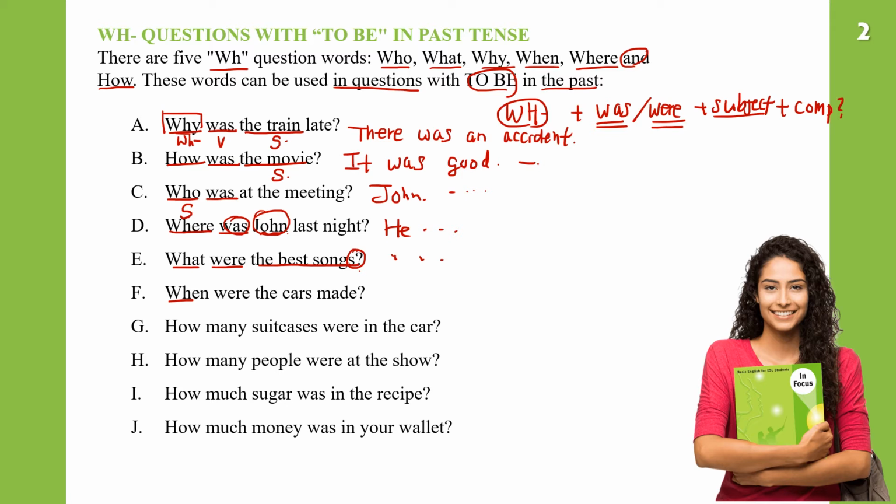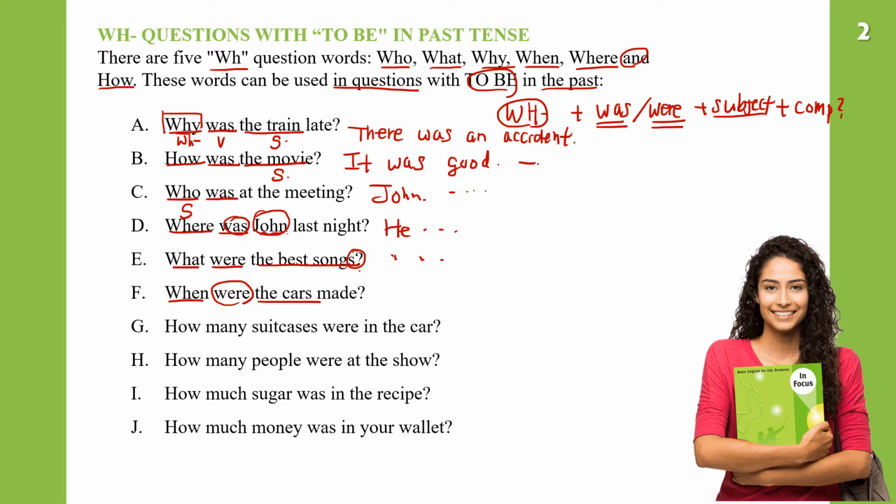When is talking about the time. When were the cars made? The subject is the cars, that's why we use were. When were the cars made? The cars were made in the 18th century. Or you can just say, I don't know when it was made. So you can give the exact answer if you know.